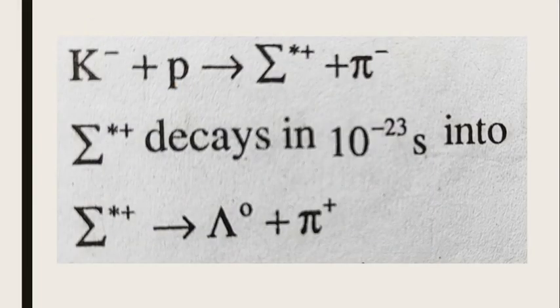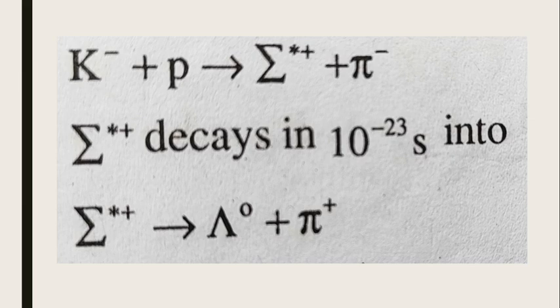Now the next example is when a proton is bombarded with a kaon. So K minus plus proton, we got sigma plus with a star, where the star denotes that the particle is in an excited state, plus pi minus. After 10 raised to minus 23 second, sigma plus star will decay into lambda 0 plus pi plus.